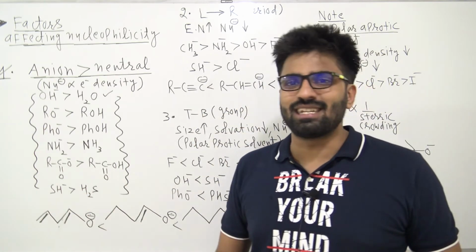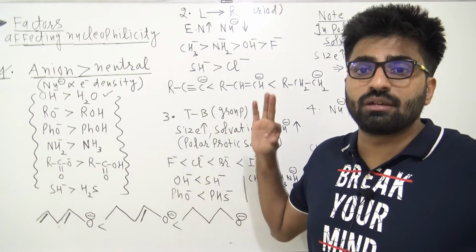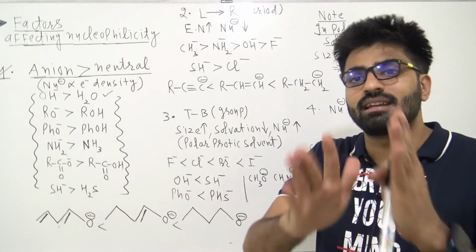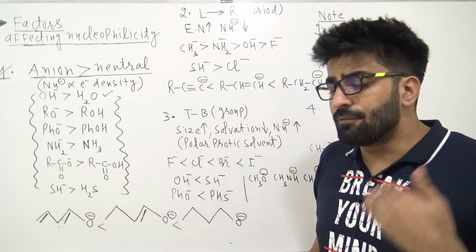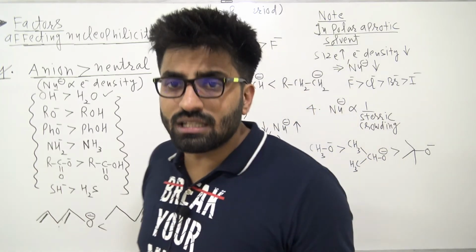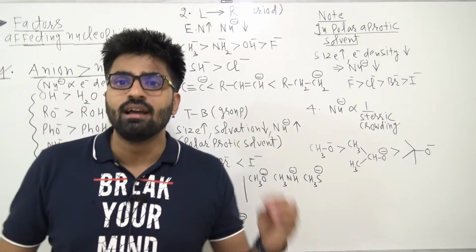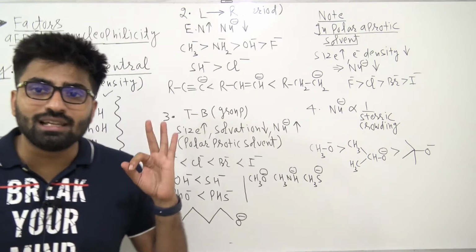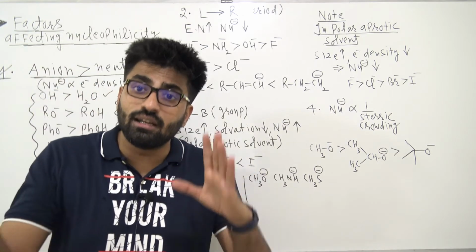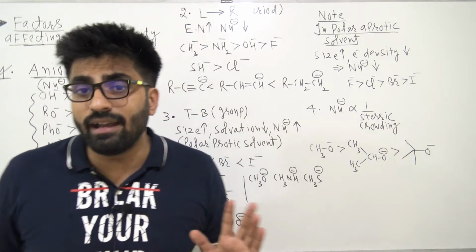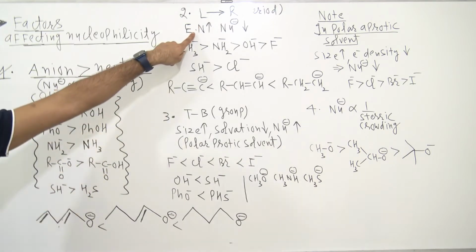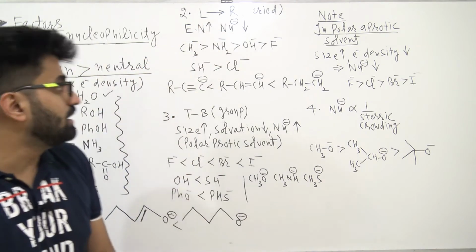But this logic you can only apply in a period, because in periods the dominating factor is electronegativity. So if you are comparing nucleophilicity of those species which belong to the same period, then you have to use electronegativity. Electronegativity increases, nucleophilicity decreases. Very simple.